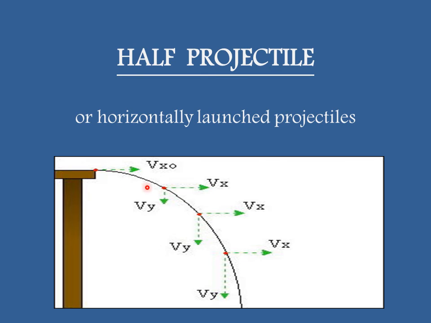As the body will fall down, it will have two components of its velocity, Vx and Vy. Vx will be the horizontal component of velocity and Vy will be the vertical component of velocity. As the projectile will move downward, its horizontal component of velocity will remain constant, while its vertical component of velocity will keep on increasing as it will reach down.